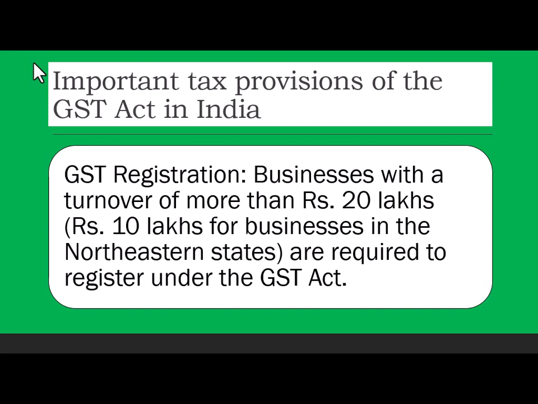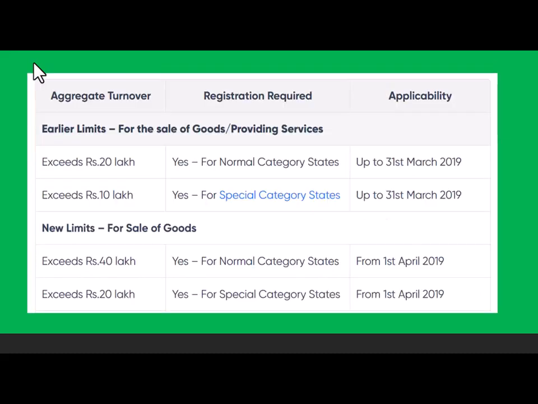Originally it was all the people who are having 20 lakhs of turnover for any goods and services they are providing. They are doing a business where they are providing any goods or services. So they have to register after their turnover crosses 20 lakhs or above. And for some hilly areas and northern hilly states, it is 10 lakhs.